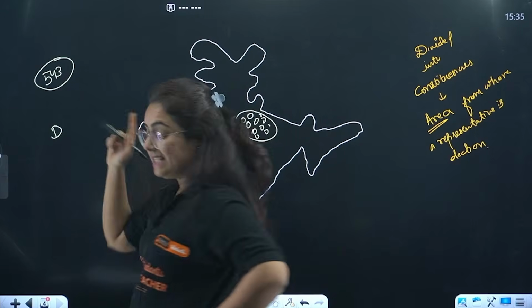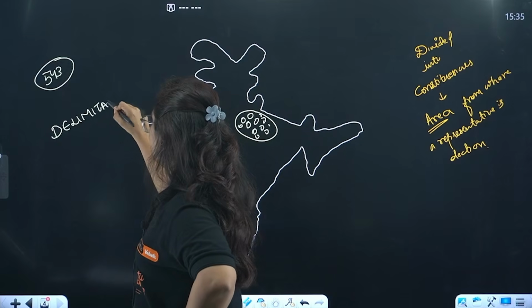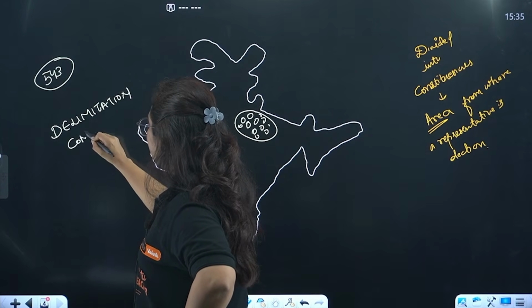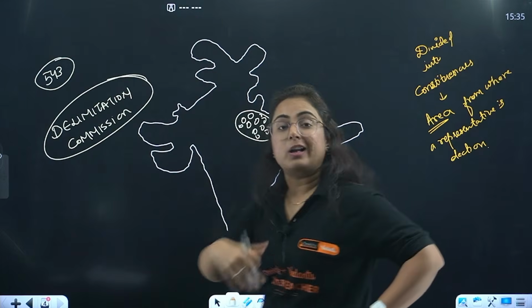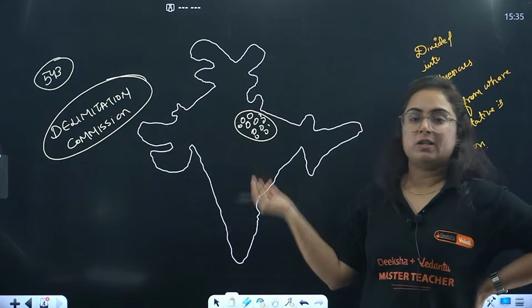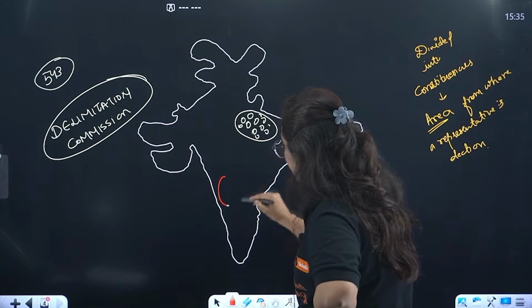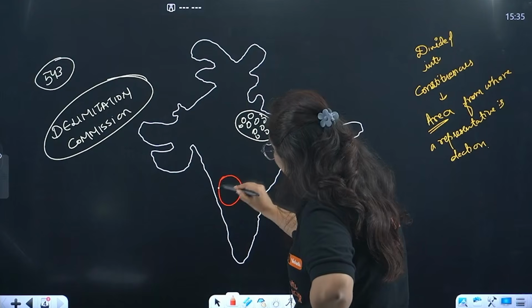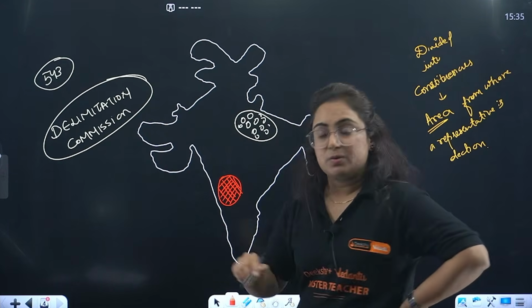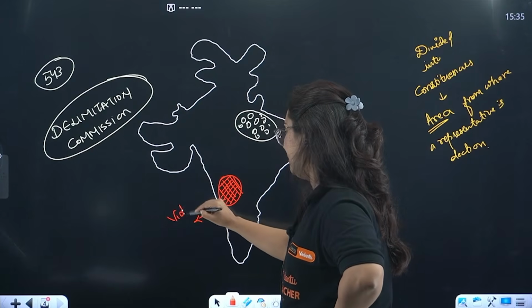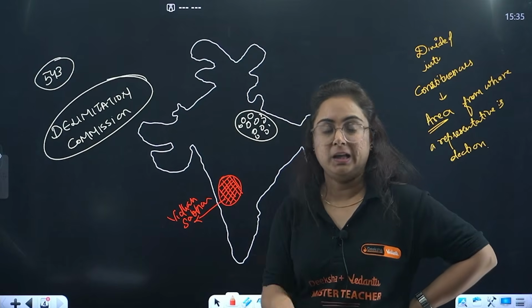There is a commission, and yes, this is a constitutional body. The commission that is known as the Delimitation Commission, which actually defines or redefines the area of the constituencies. Similarly, for example, here are the elections for the state of Karnataka. This state will also be divided into certain constituencies, which makes the number for Vidhan Sabha. Now you got to know how the seats are defined.